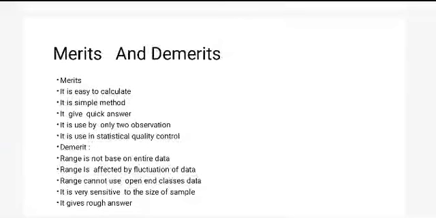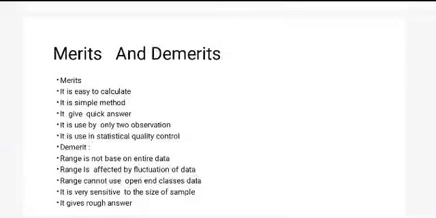Range is not based on the entire data. Range is affected by the fluctuation of data. Range cannot be used with open-end classes of data. It is very sensitive to the size of the sample. It gives a rough answer. Those are the demerits of a range.